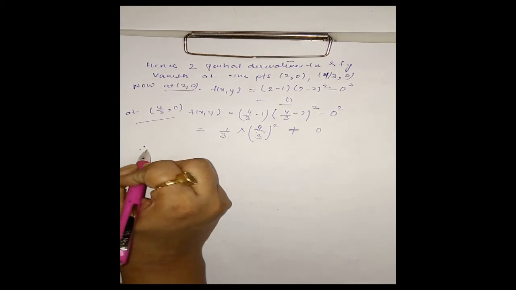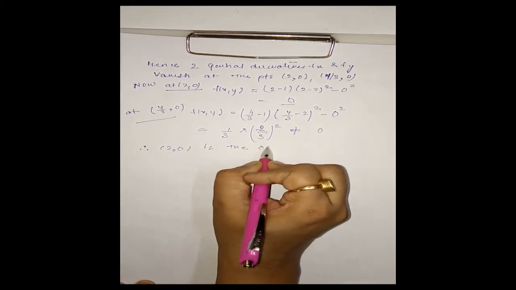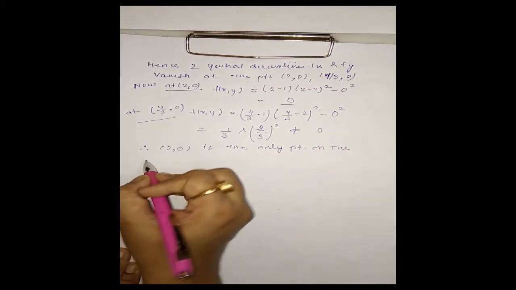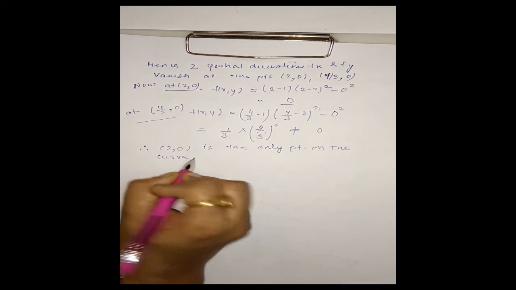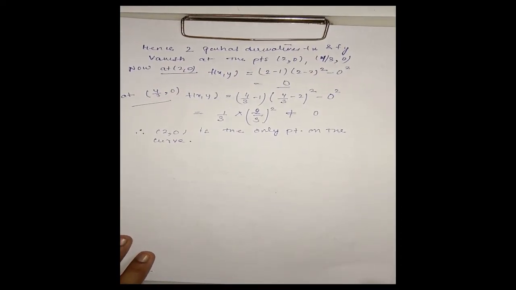Therefore, 2, 0 is the only point on the curve. Now we have to check its nature, whether it is a node, cusp or conjugate point.